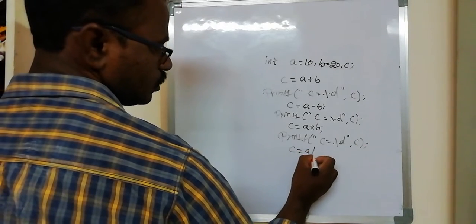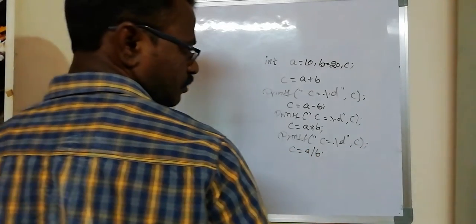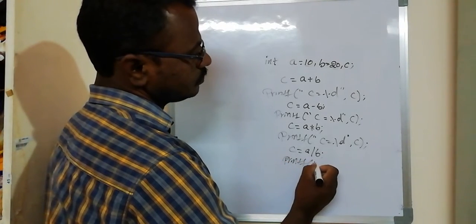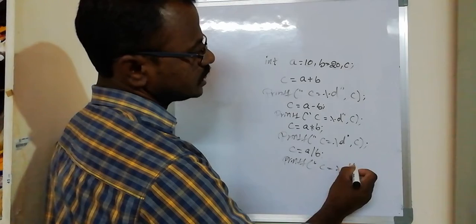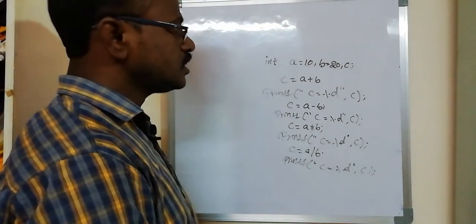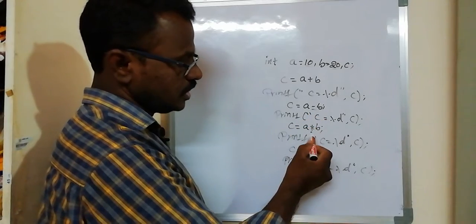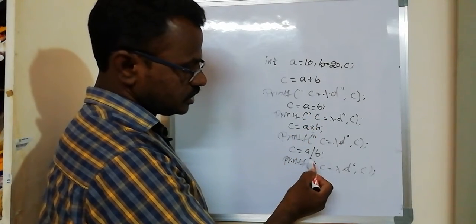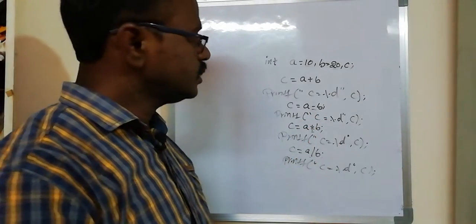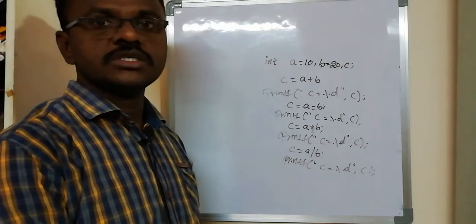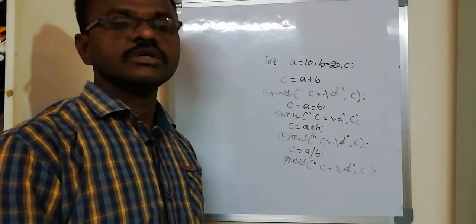Similarly, c is equal to a by b, the division operator, printf c is equal to %d, c. In these statements, this is the addition operation, this is the subtraction operation, this is the multiplication operation, this is the divide operation. These are all arithmetic-related operations of operators using C language.